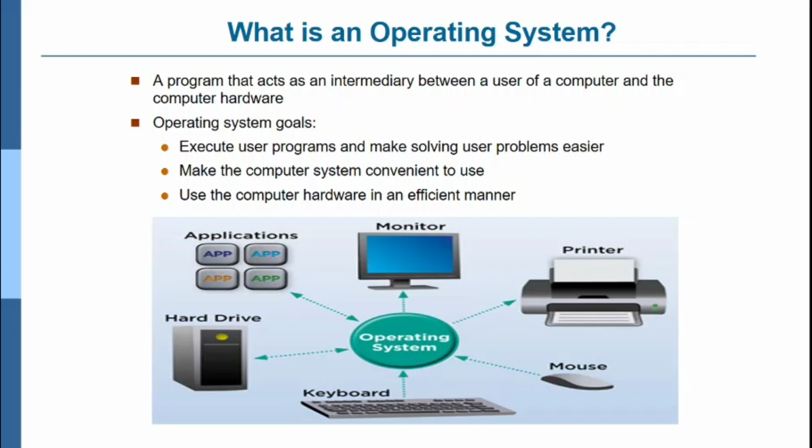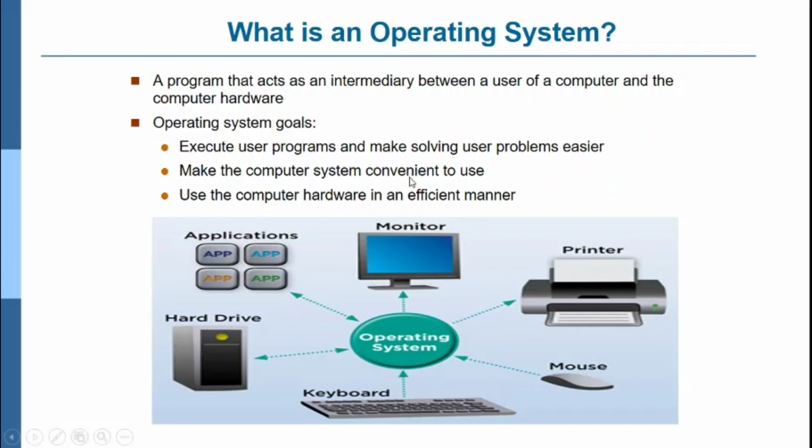Without an operating system you cannot even install a single application. It helps execute a user program and solve user problems easier. Now you see in the calculator also, without an operating system your calculator won't work. There will be an embedded OS installed in the calculator also.